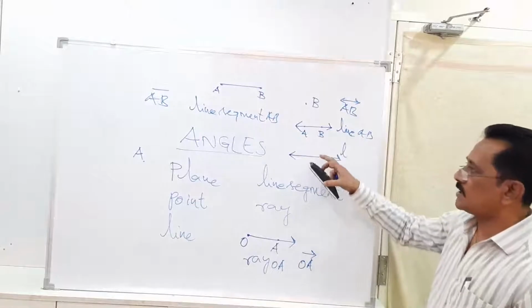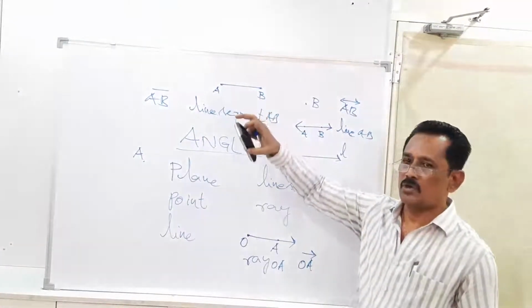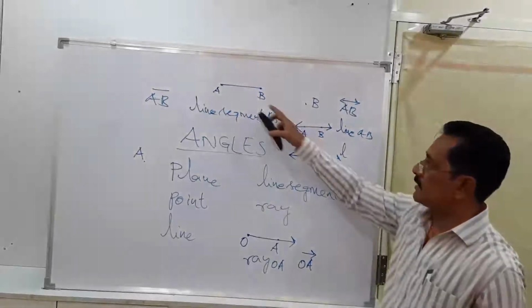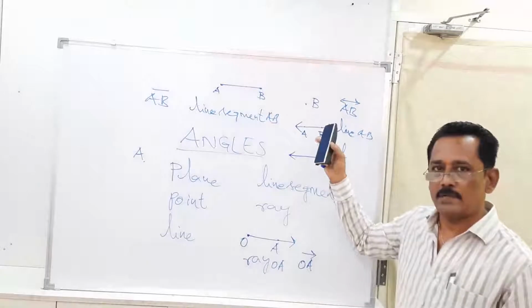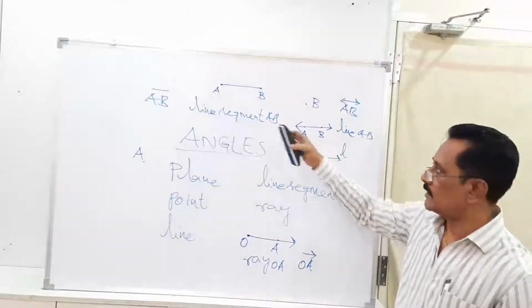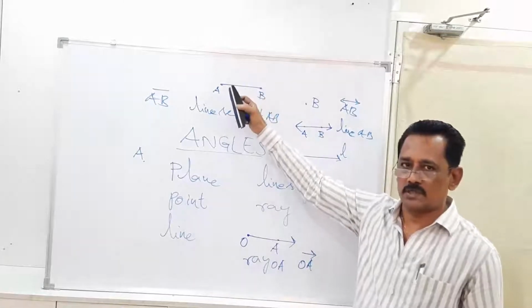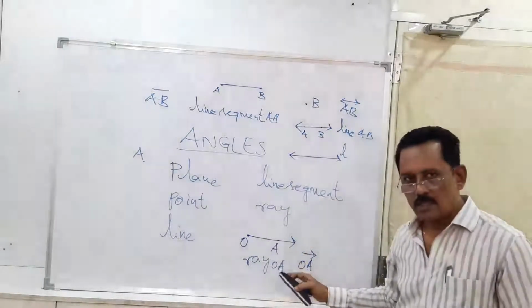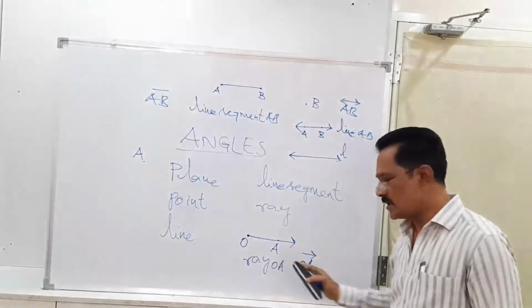So in the previous two cases, in the case of line and in the case of line segment, I told you that this line and the line segment can be read in either way. This can be read as either line AB or line BA. Both are same. This can be read as line segment AB or line segment BA. Both are same. Whereas in the case of ray, it can be read only as ray OA in this case.